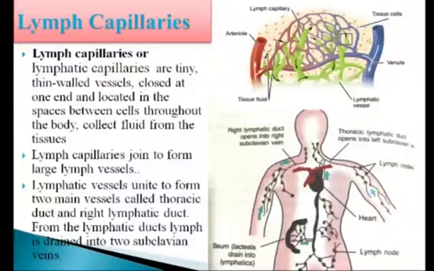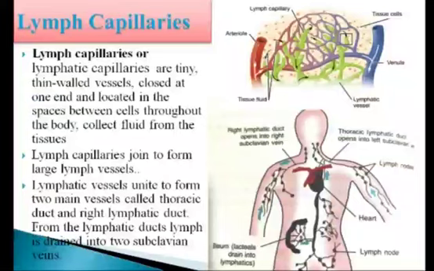Now, lymph capillaries join to form larger lymph vessels. These lymphatic vessels then unite to form two main vessels: one is the thoracic lymphatic duct and another one is the right lymphatic duct. From the lymphatic ducts, lymph is drained into the two subclavian veins, and then these veins carry the lymph to the heart.